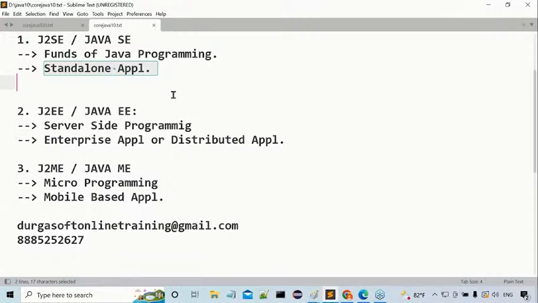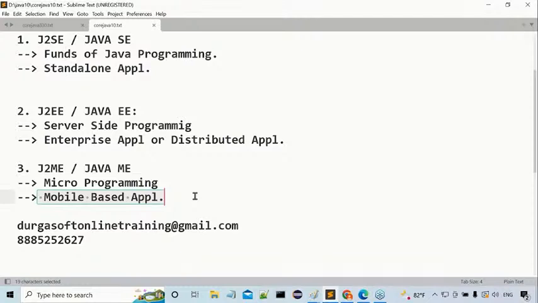If we design and execute any application on the basis of client server architecture, or by distributing application logic over multiple machines, then that application is called an enterprise application or distributed application. Similarly, what is a mobile based application? If we design and execute any application as per mobile hardware architecture, on the basis of mobile hardware, then that application is called a mobile based application.